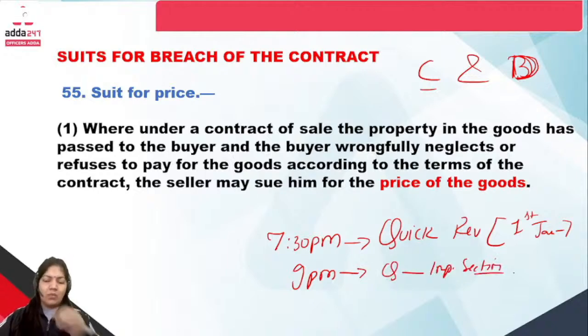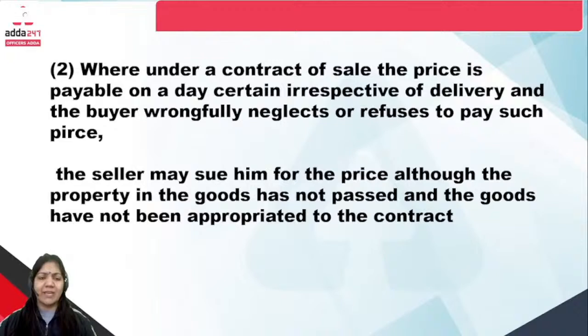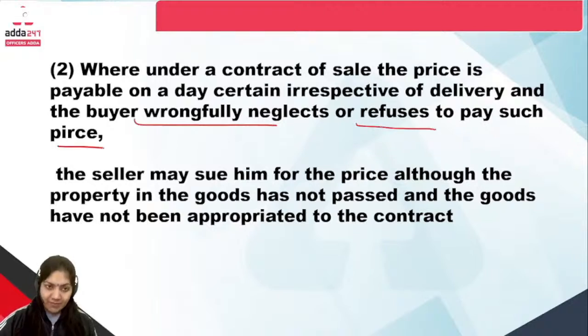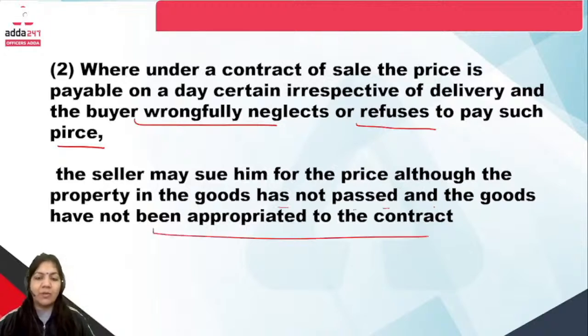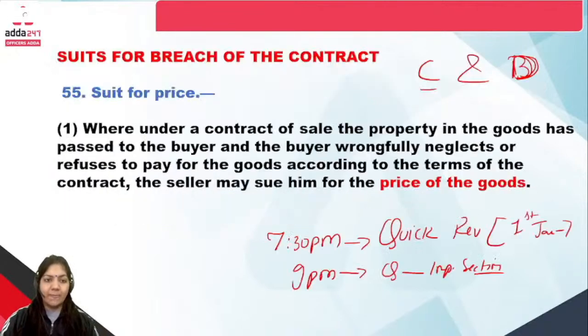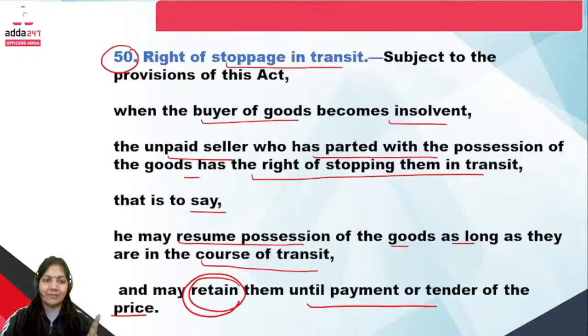Okay. The suit for price is clear to all of you. Second one: where under a contract of sale, the price is payable on a day certain, irrespective of delivery, and the buyer wrongfully neglects or refuses to pay the price, the seller may sue him for the price although the property in the goods has not passed and the goods have not been appropriated to the contract. So simply, the one word is price. This right belongs to the price. Okay, suit for the price. That's it.